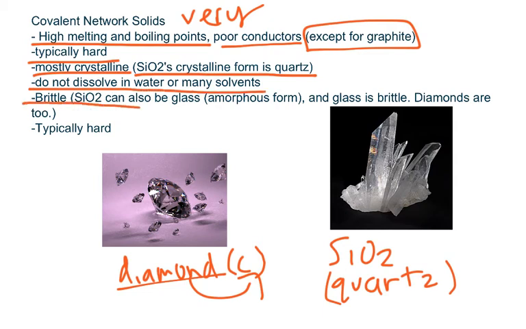They are brittle, so for example, silicon dioxide can be glass, which is the amorphous form of silicon dioxide, and we all know that glass is pretty brittle because it cracks when you drop it. Now, diamonds are also brittle. Now, most covalent network solids are hard.